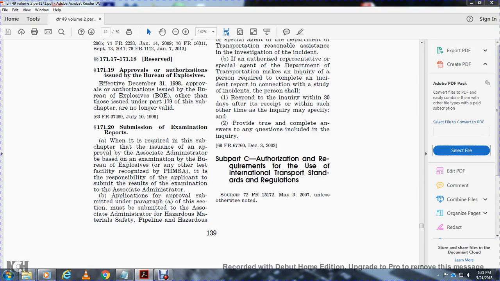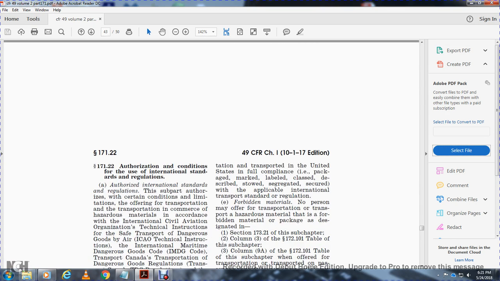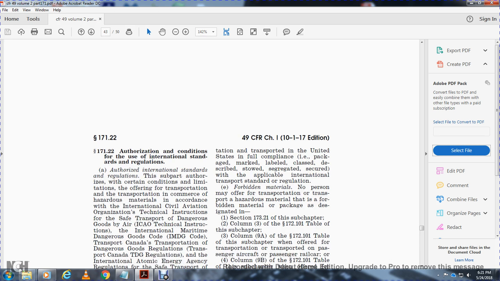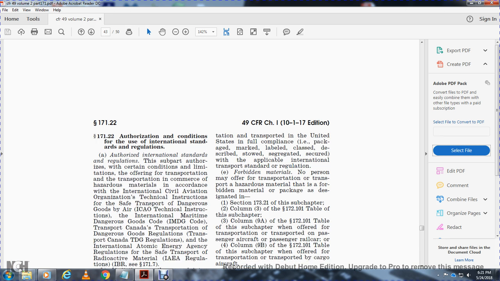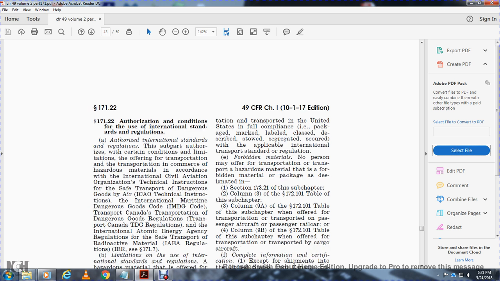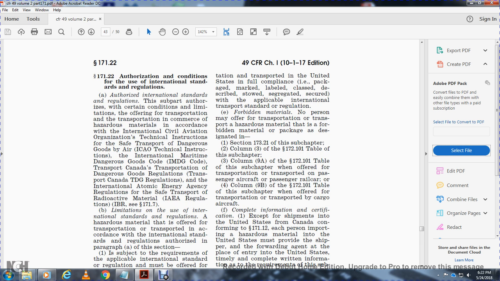Alright, subpart C, authorization requirements for use of the International Transportation Standards and Regulations. 172 authorization: consideration of the international standards and regulations authorization, subject to certain conditions and limitations, for offering hazardous material for transportation in commerce. These include the International Civil Aviation Organization (ICAO) Technical Instructions for the Safe Transport of Dangerous Goods by Air, the International Maritime Dangerous Goods (IMDG) Code, the Transportation of Dangerous Goods Regulations (TDGR) of Transport Canada, and the International Atomic Energy Agency (IAEA) Regulations for the Safe Transport of Radioactive Material.